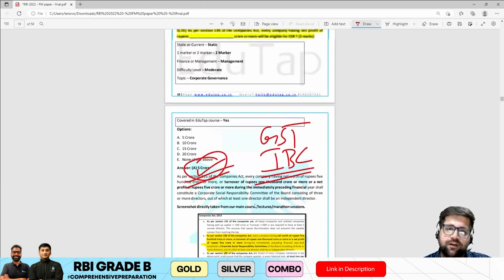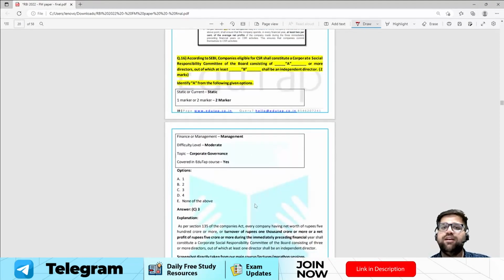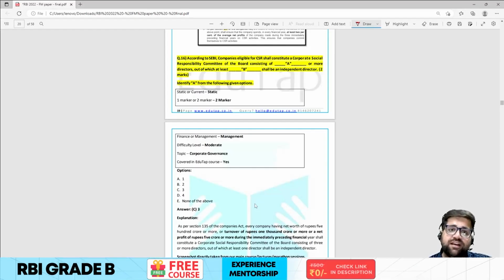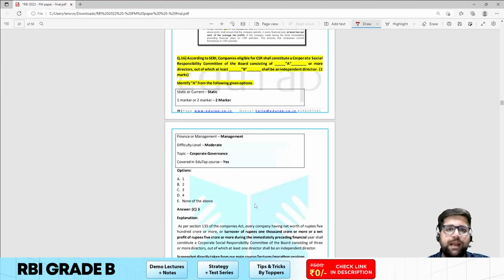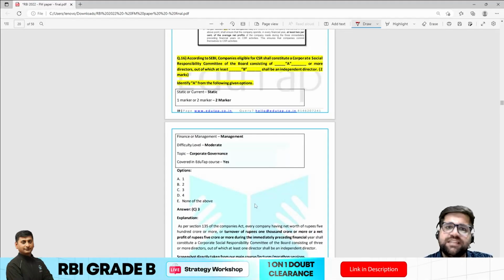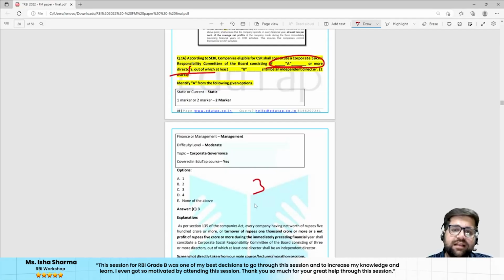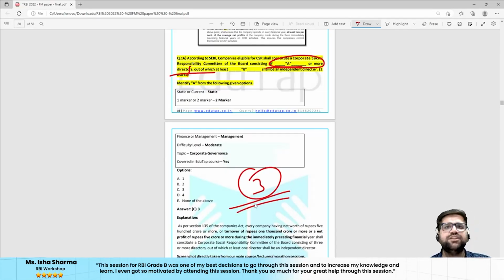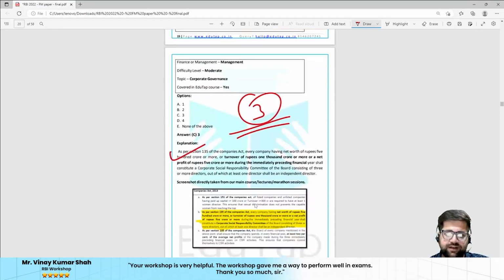Now the next question was also based on CSR only, that is question number 16, where you have to identify how many directors are there under the CSR committee. The question was given in blanks. According to SEBI, companies eligible for CSR shall constitute a CSR committee of the board consisting of dash many directors. The answer will be 3. There are 3 directors under the CSR committee, and the same is given in your notes under the chapter corporate governance.